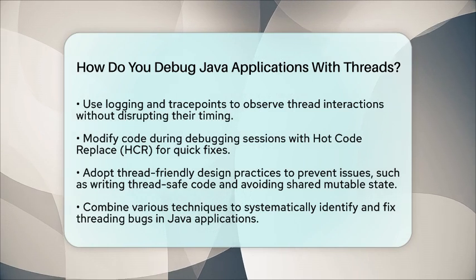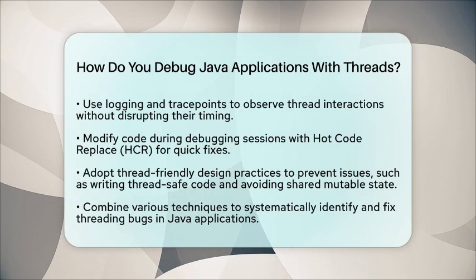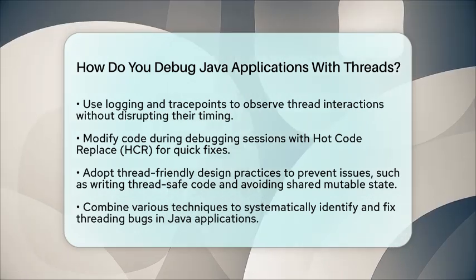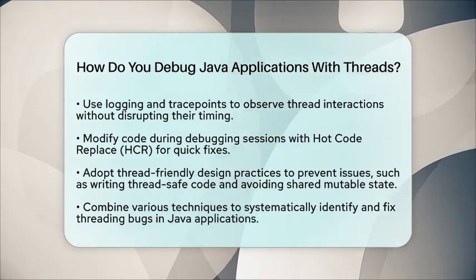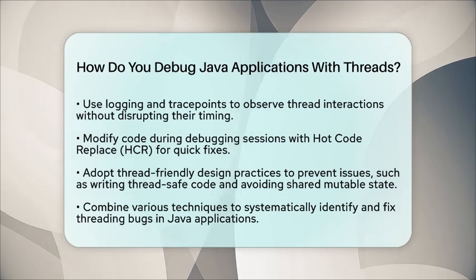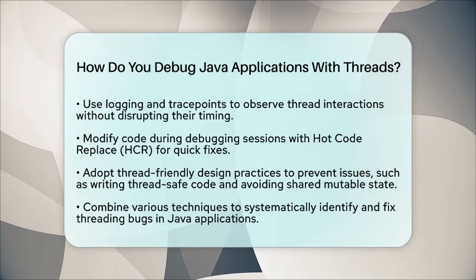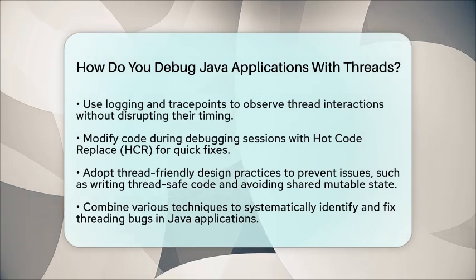By combining these techniques, leveraging IDE features, controlling thread execution, using targeted breakpoints, analyzing thread dumps, and applying careful logging, you can systematically identify and fix threading bugs in Java applications. This structured approach will make your debugging efforts more effective and efficient.